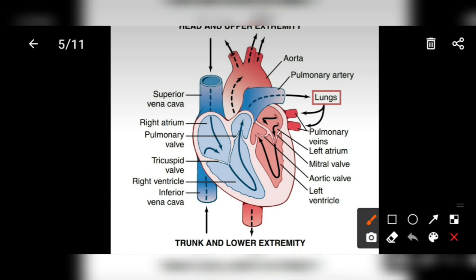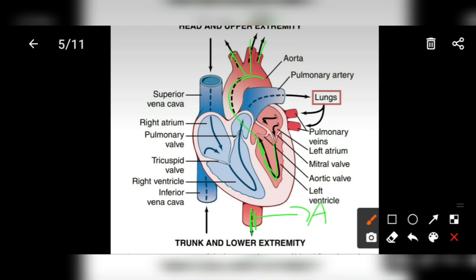Now see the systemic circulation. From the left ventricle, blood is pumped into the aorta. From the aorta, through the different branches of the aorta, such as the brachiocephalic artery, subclavian artery, and left common carotid artery, and another branch of the aorta, the abdominal aorta.